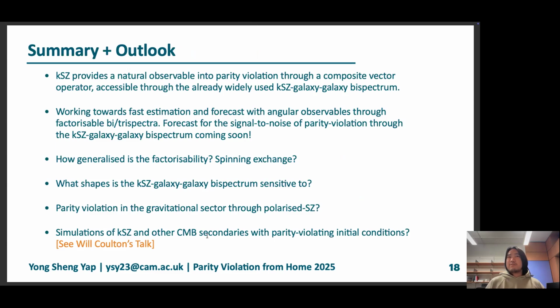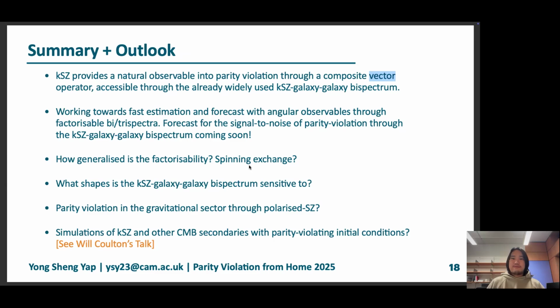Basically, this comes to the end of my talk. I'll summarize our findings and some outlooks. Basically, I hope I have convinced you that because of the nature of the kSZ, as a composite operator, which means it's a local operator of the product of the density and velocity fields, it is also a vector operator, and the kSZ basically only picks up the line of sight. And this is a natural observable for parity violation, and it's already accessible through the already widely used kSZ galaxy bispectrum. Again, we just need to hijack whatever machinery is already on the market and try to use it for parity violation.